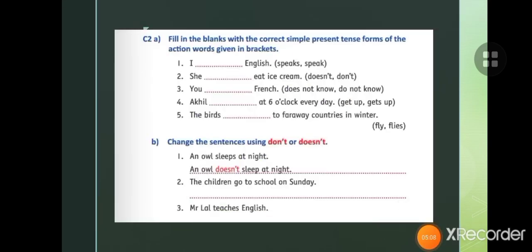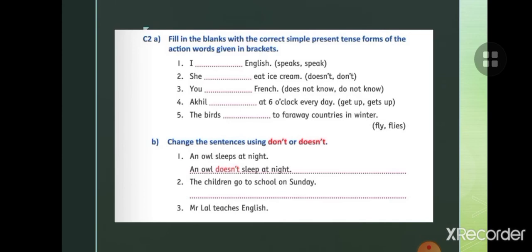Here children, exercise C2 is given. Fill in the blanks with the correct simple present tense form of the action words given in brackets. You know that if the pronoun is singular, you will add S to the verb form. I speak English. She dash eat ice cream. You know that with she we write does not. You do not know French.